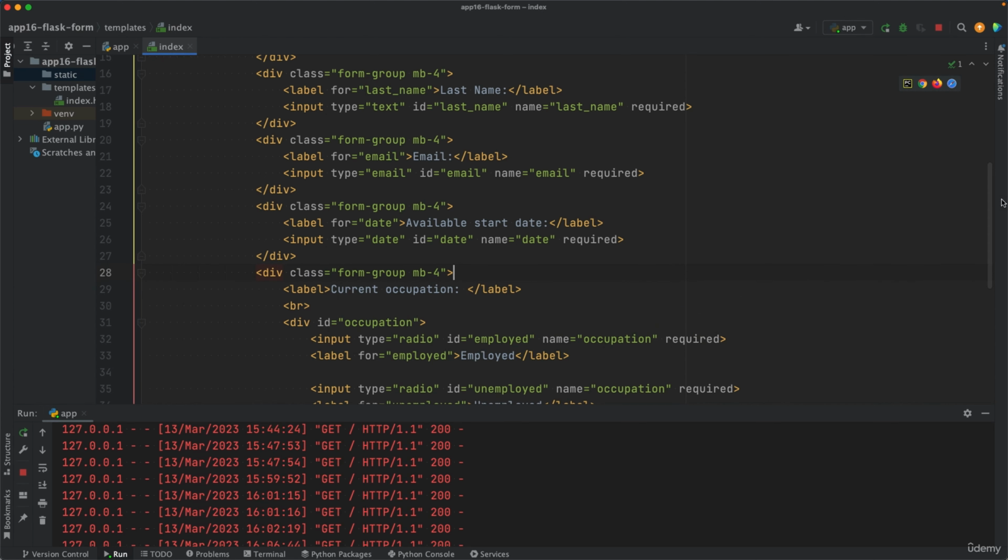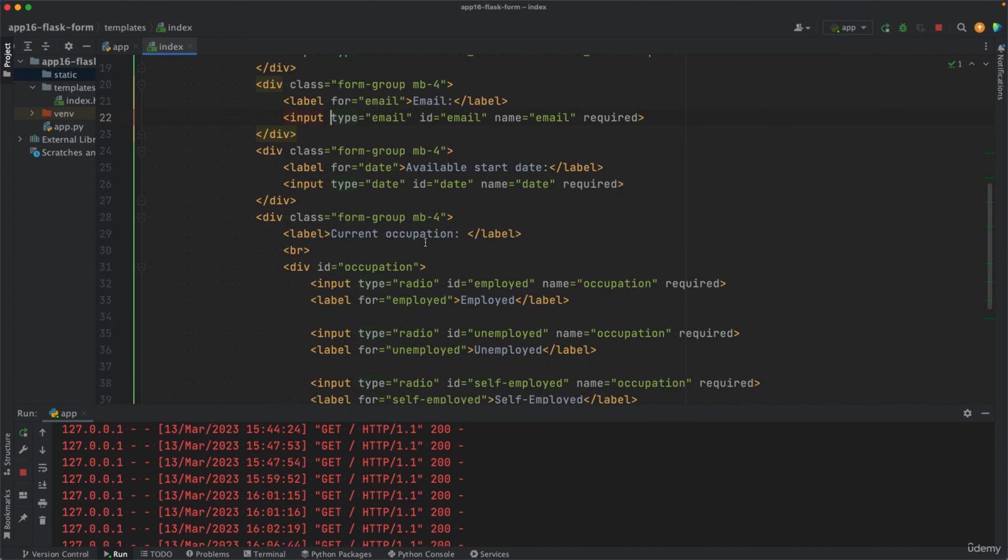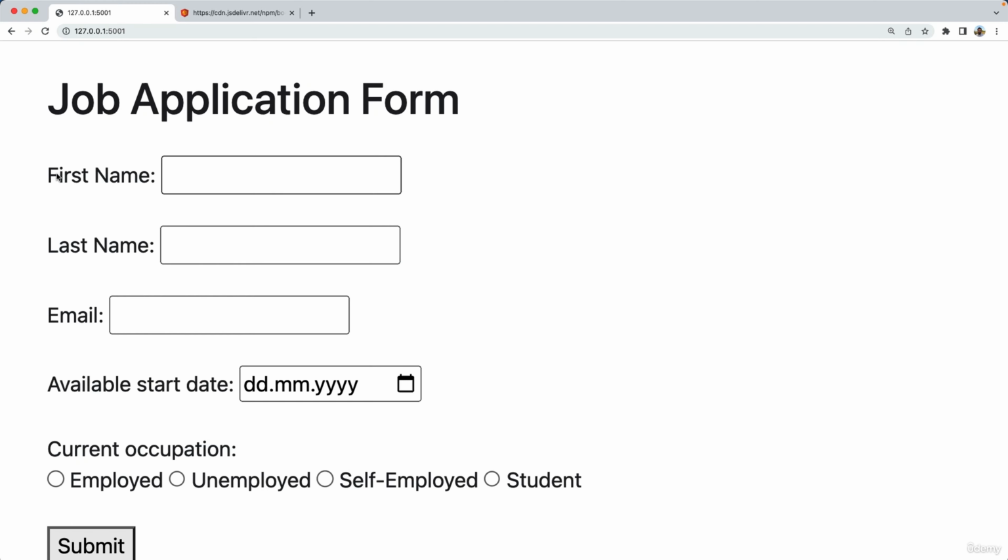What's next? You see, we have the first name label and the last name label just next to the fields. We want to put the first name label above its corresponding field, and the same for the other labels as well.